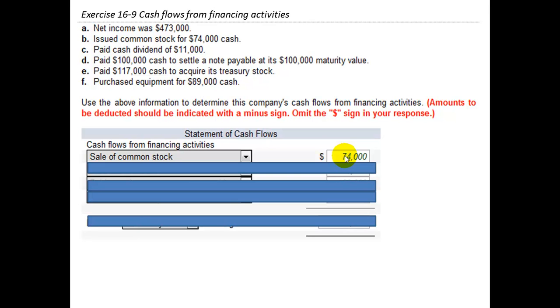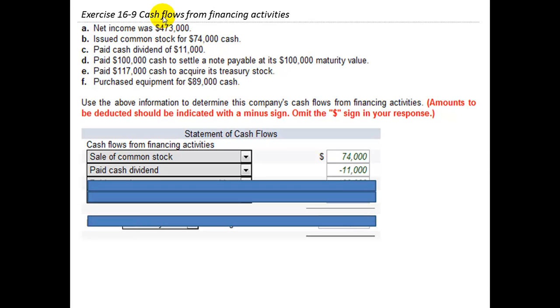Next, we paid a cash dividend of $11,000. That also has to deal with the equity part of either equity or debt. In this case, you are giving your stockholders a dividend, which is another type of cash outflow from financing activities. So when you pay this cash dividend, cash from financing activities is going to go down by $11,000.